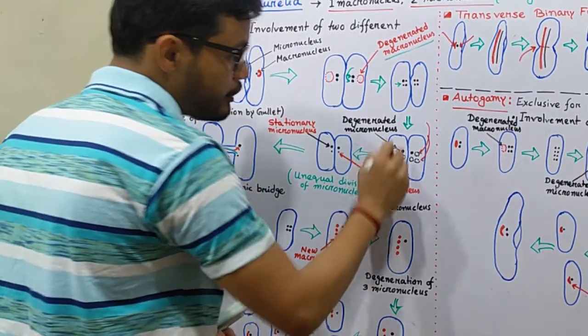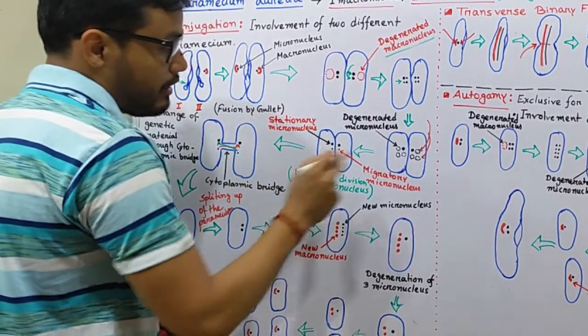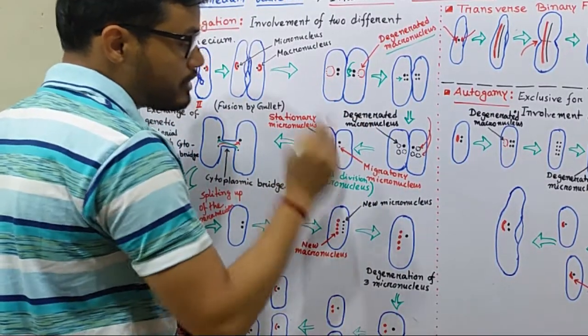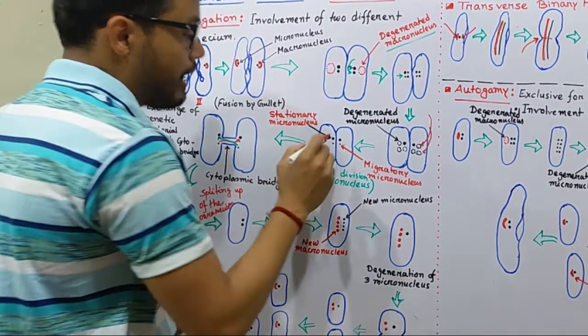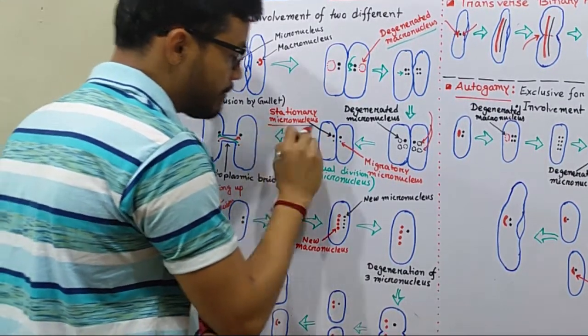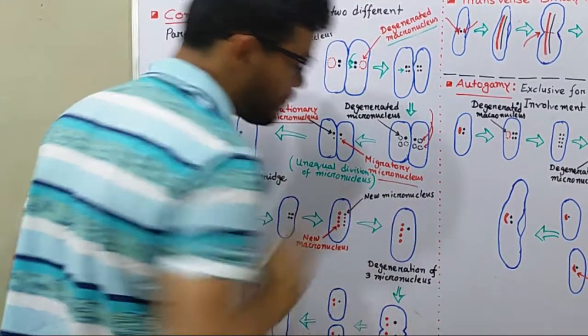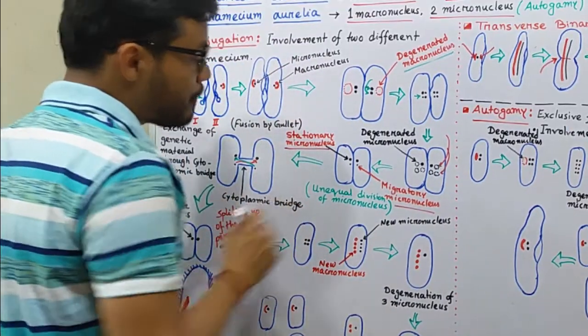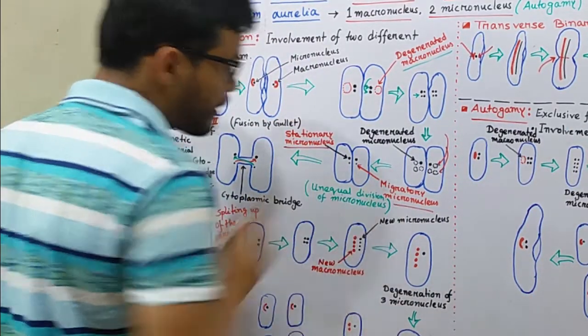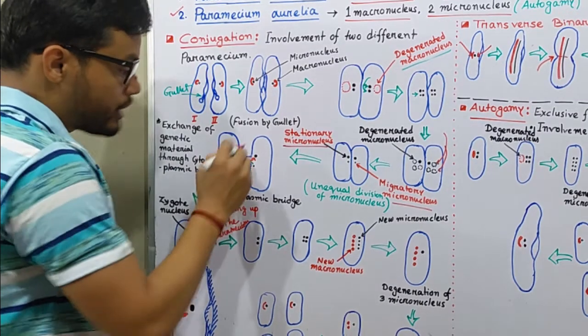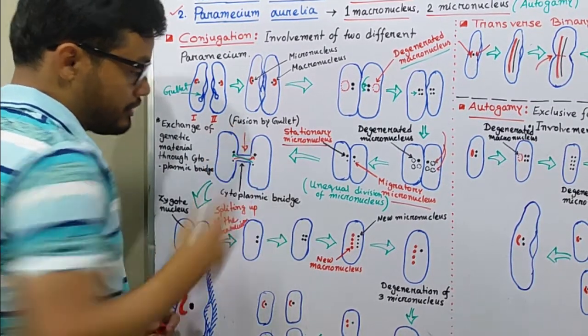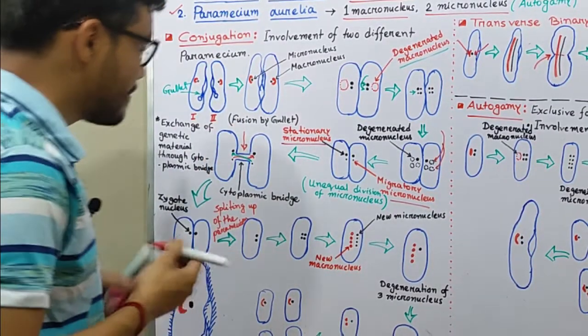After degeneration of three micronuclei, the remaining micronucleus splits unequally and produces one stationary micronucleus and one migratory micronucleus. After forming the stationary and migratory micronuclei, the two Paramecium form a cytoplasmic bridge, that is an extension of the plasma membrane.